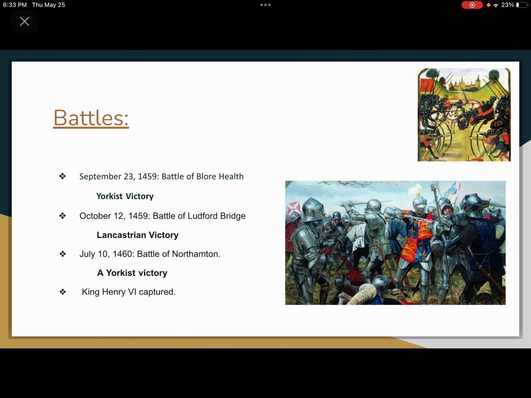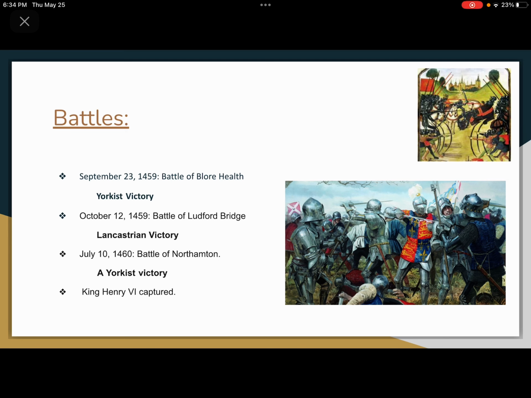On September 23, 1459, the Battle of Blore Heath broke out. The Yorkists came out victorious. Shortly after, on October 12, 1459, the Battle of Ludford Bridge was underway. The Lancastrians came out victorious on this one. The Queen declared Yorkist property and lives forfeit. Richard of York fled to Ireland.